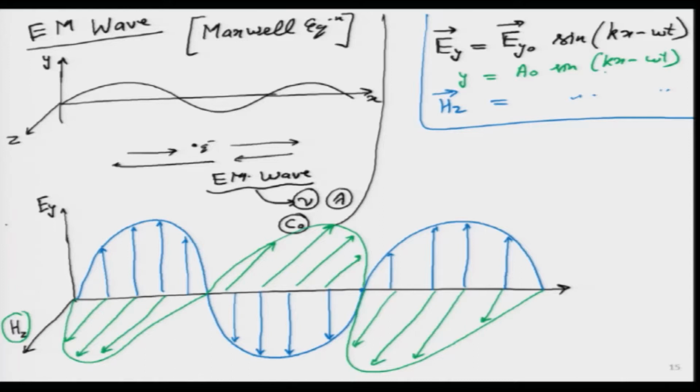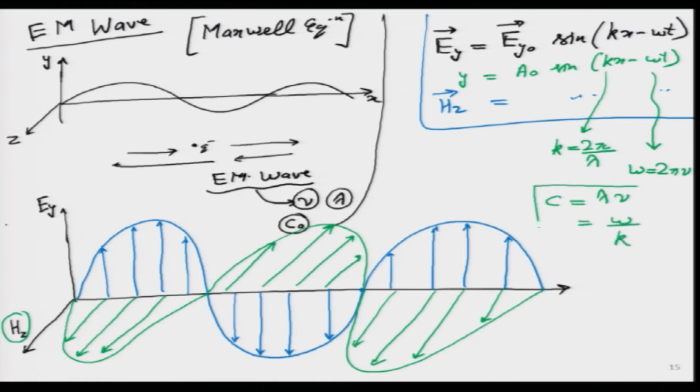And I think over here we have already defined these k in last lecture. I will just rewrite it again, and then omega is 2 pi into nu. And we can either multiply them together to get the speed of light, the speed of the electromagnetic wave, or I can do the same thing by writing over here. So, both these expressions are equivalent.